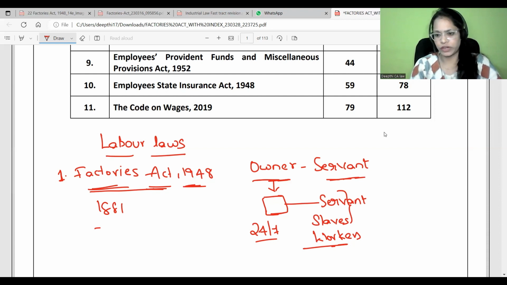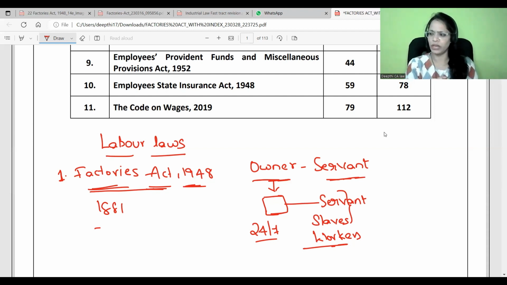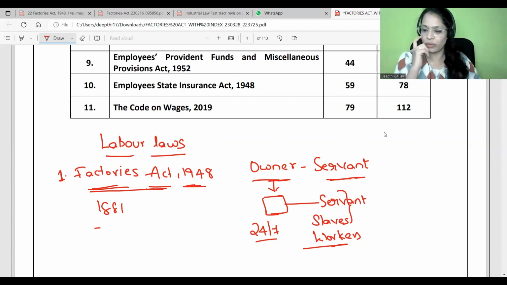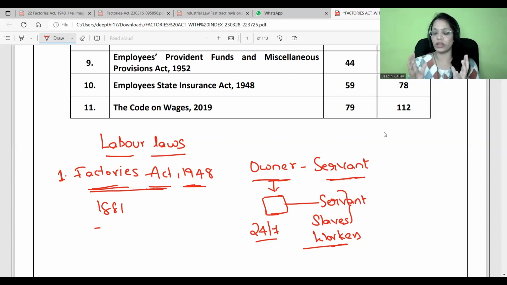Workers will be working in an environment where dangerous processes are involved in the working procedure, and they will be working with hazardous or dangerous equipment.